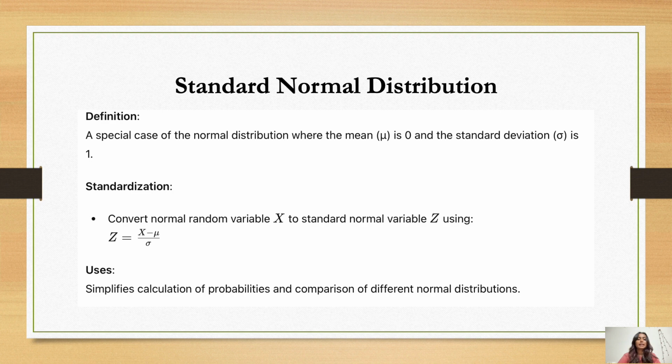Next is the standard normal distribution. What is standard normal distribution? Basically it is a special case of the normal distribution where the mean is 0 and the standard deviation is 1. Standardization: convert normal random variable x to standard normal variable z using z equals x minus mu divided by sigma. So this is the formula. I'll give you a second to look at this formula.